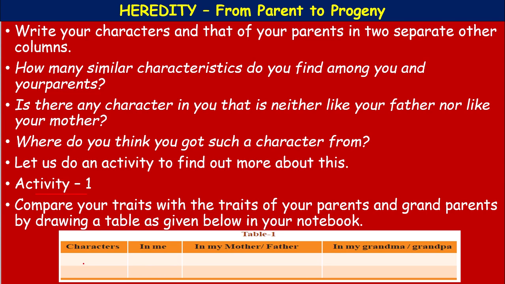Previously, the color of the eye, cornea, the earlobe, the color of hair, and all these characters you can mention here, and compare how they are in you and how they are in your father, mother, and your grandpa and grandma. This table you have to fill.